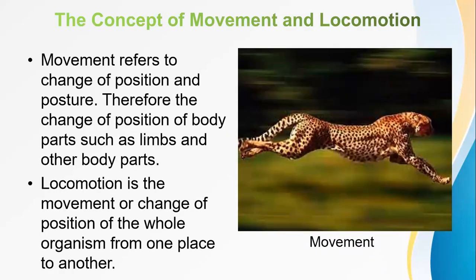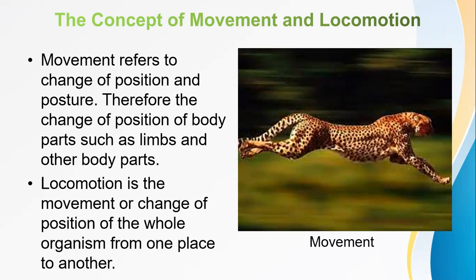We'll start by seeing the meaning or the concept of movement and locomotion. So movement and locomotion are the common terms that you find in this topic, movement, which is one of the characteristics of living things. Simply, you can say that movement refers to the change of position and posture. So when an organism changes its position from one place to another or its posture, it's what we call movement.